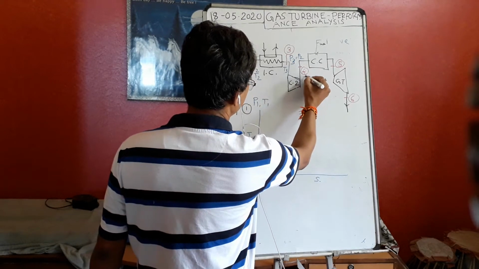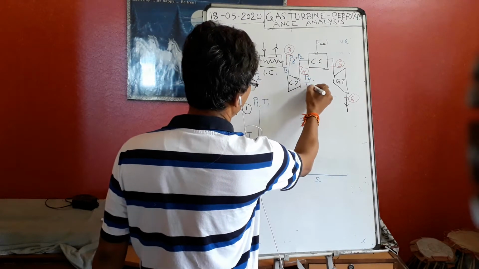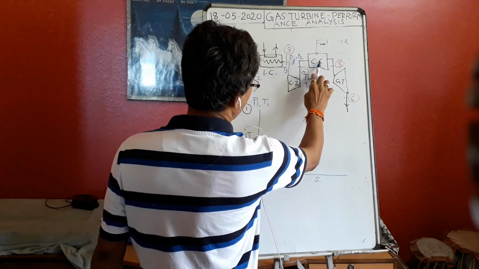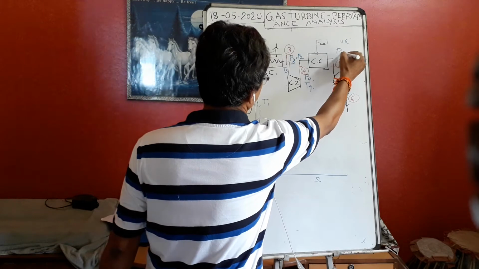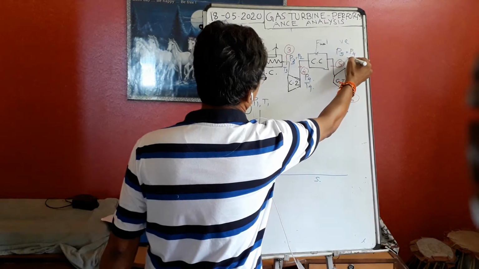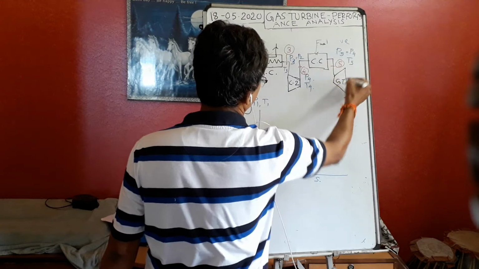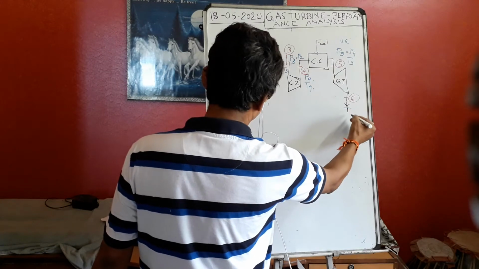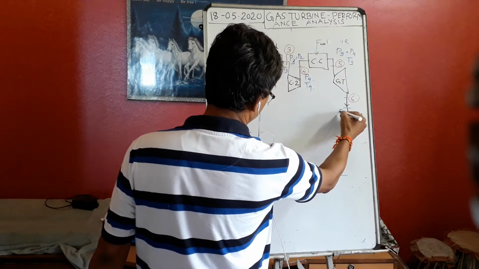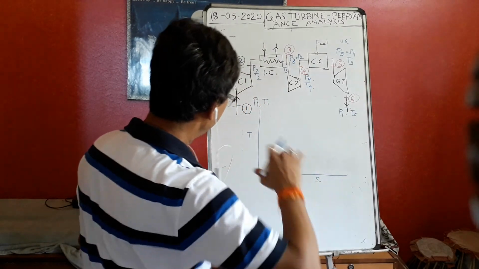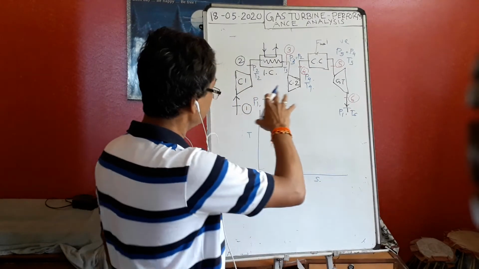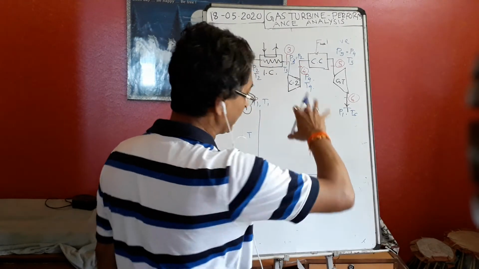So pressure will rise. So P4 and T4. And after the combustion chamber, pressure will remain the same. So P5 and P4 will remain the same, but temperature will again increase, T5, and then again it will become P1 atmosphere and temperature T6. So now don't get confused with all this P1, P2, all these things.